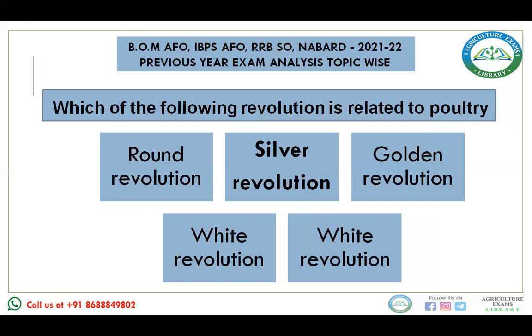When you talk about the various revolutions, the green revolution was for food grain production, the white revolution was for milk production, the golden revolution was for fruit production, and the silver revolution was for egg production or poultry. The brown revolution was for potato production, and the blue revolution was for fish production. There are various revolutions; you should also go through that point. So regarding poultry, it was the silver revolution.